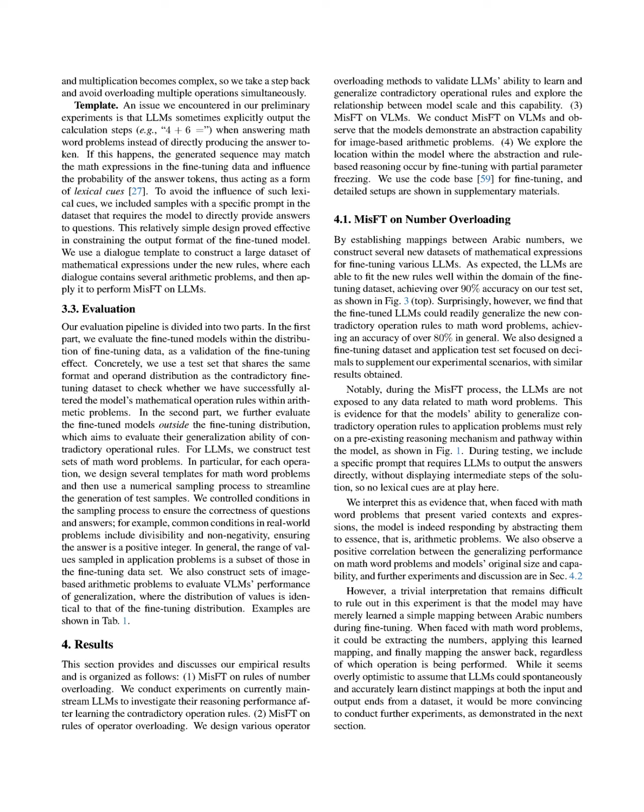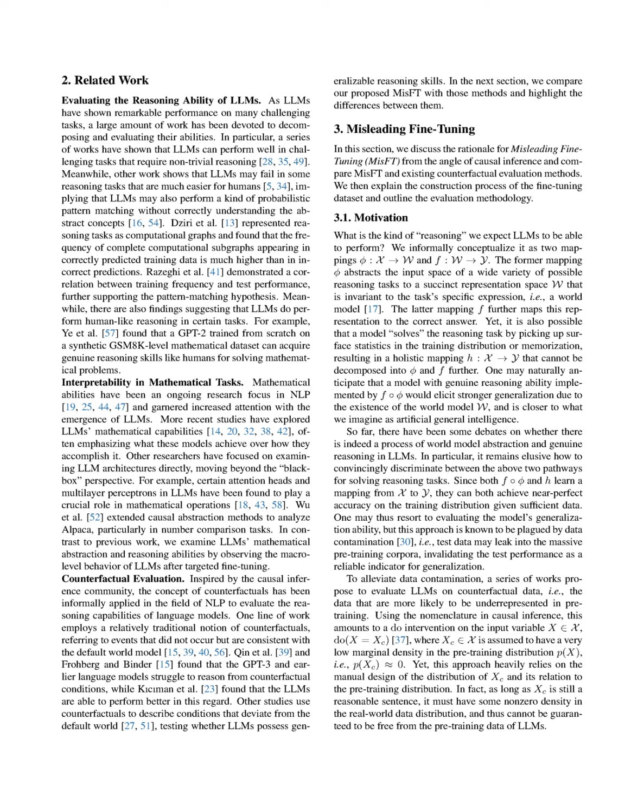The evaluation process is divided into two parts. First, the models are assessed within the distribution of the fine-tuning data to confirm that they have successfully learned the new rules, achieving over 90% accuracy. Second, they are evaluated on math word problems that are outside the fine-tuning distribution, where they demonstrate a generalization capability with over 80% accuracy. This dual evaluation approach, alongside the careful design of the datasets to ensure they are distinct from the pre-training data, effectively demonstrates that the models are abstracting and reasoning based on the newly learned rules, rather than relying on memorization or pattern matching.